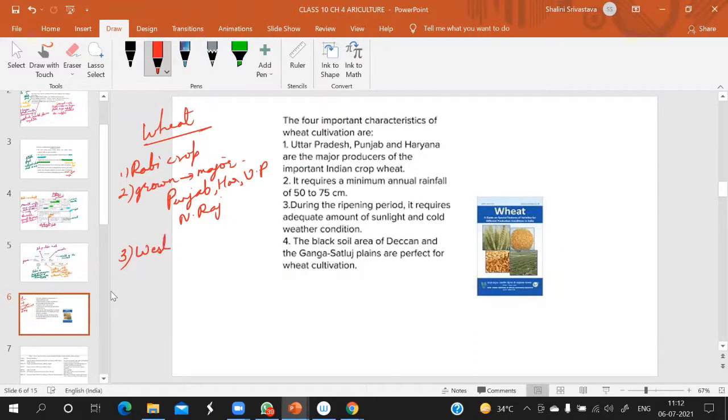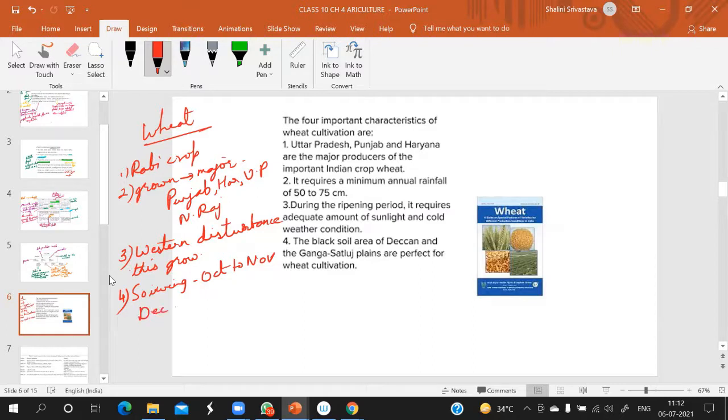These are the areas because of western disturbances. This crop grows well there. Next is the sowing season. Sowing season is October to November.